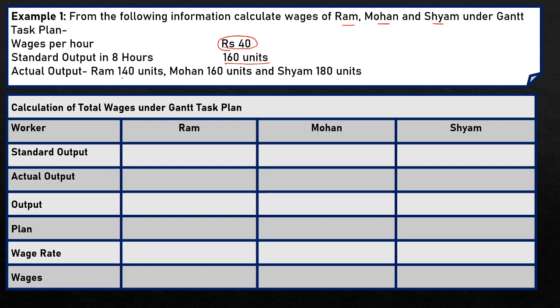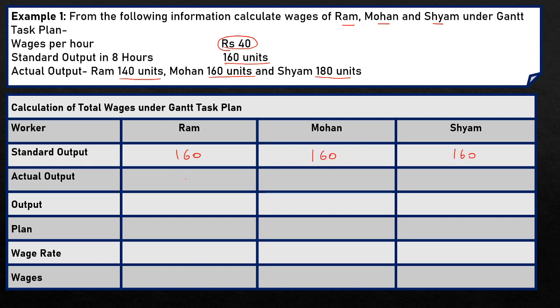Now Ram manufactured 140 units, which is less than standard output. Mohan manufactured exactly equal to standard output, that is 160 units, and Sham manufactured 180 units, which is more than standard output. Now, how are the total wages of these workers calculated? First, we write the standard output decided by the company. Here, the company decided the standard output for each worker, that is 160 units.